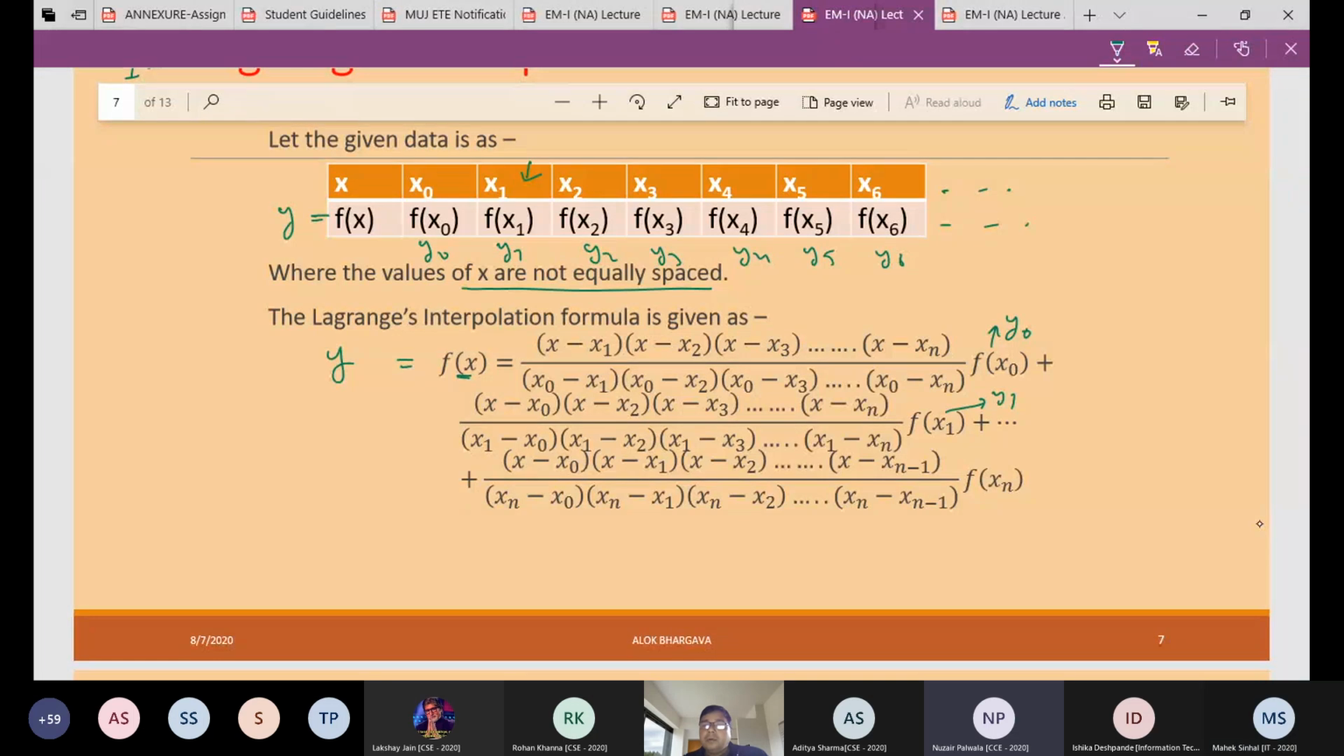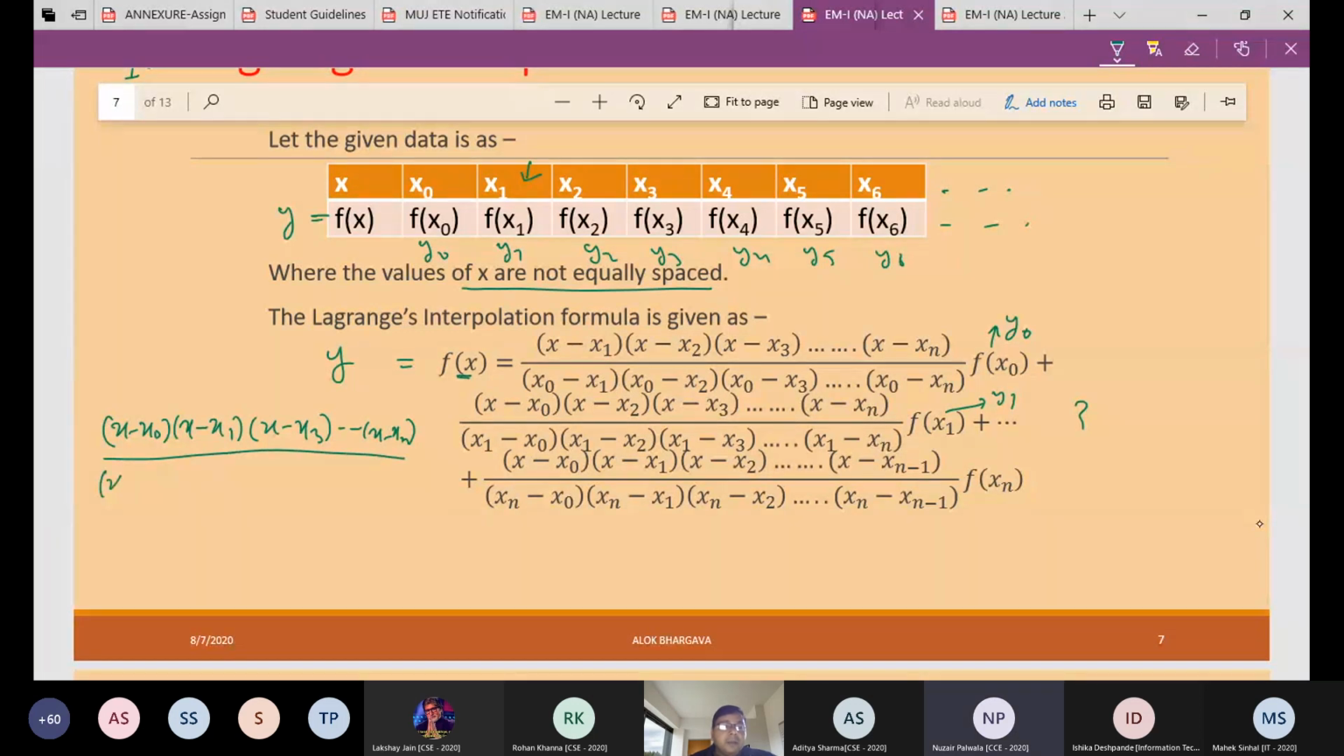x minus x naught, x minus x1, x minus x2, x minus x3, and so on, x minus xn, and then divide by the denominator.